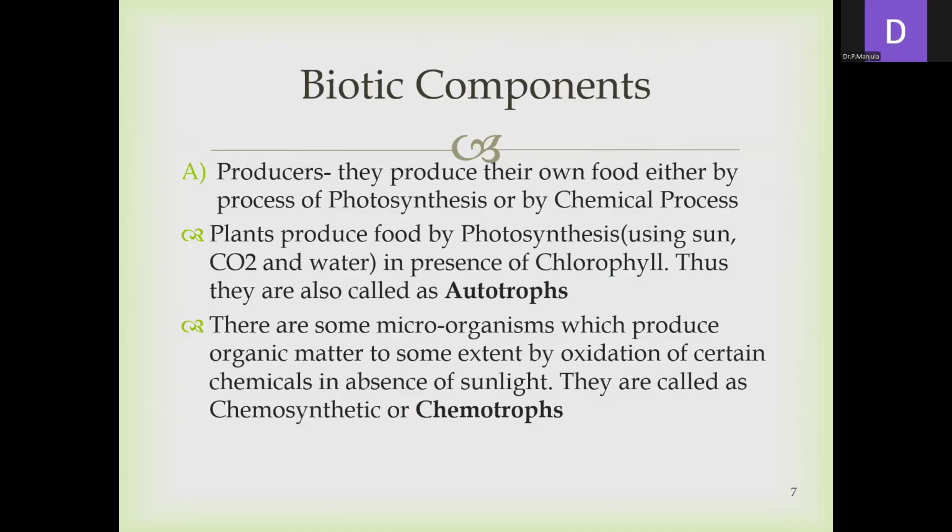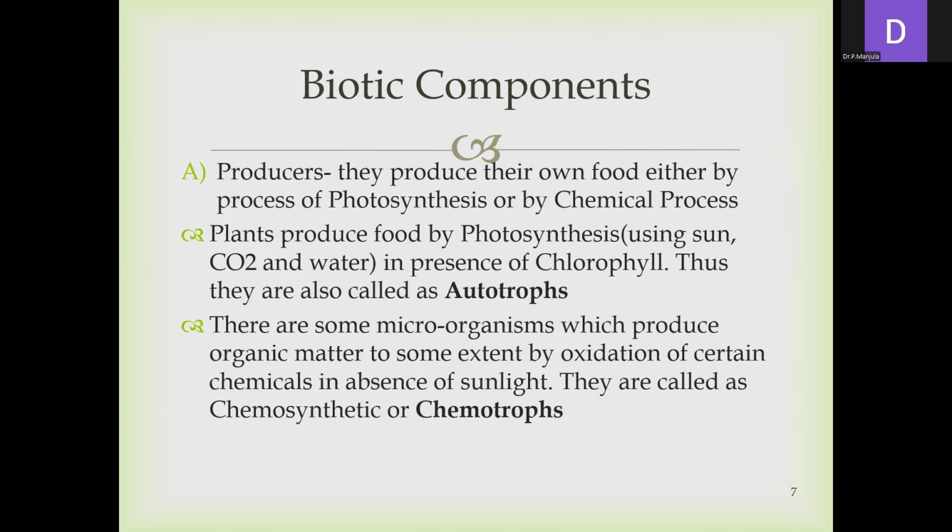So the first one is the biotic components. Based on the function, the biotic components are classified into three types. The first one is the producers. Producers produce their own food either by the process of photosynthesis or by chemosynthesis, a chemical process. The plants produce food by photosynthesis, using the sun, carbon dioxide and water in the presence of chlorophyll. So they are called the autotrophs. Another name for producers is the autotrophs.